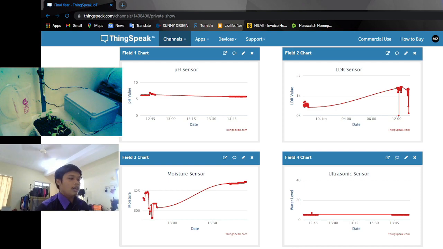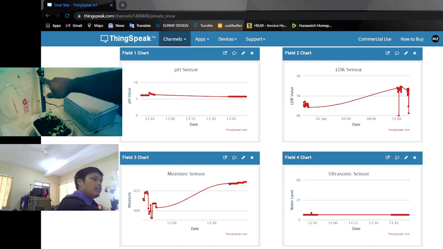The hardware part is here, where I already installed the soil moisture sensor, and behind this board there is an ultrasonic sensor and also a pH sensor, and then beside here there is an LDR sensor.